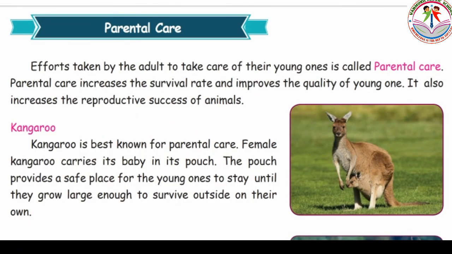Next, parental care. When animals take care of their young ones, it is called parental care. It increases the survival rate, improves the quality of young ones, and also increases the reproductive success of animals. The best example of parental care is kangaroos. Yes, the female kangaroo carries its baby in its pouch. That pouch is very safe for their young ones.